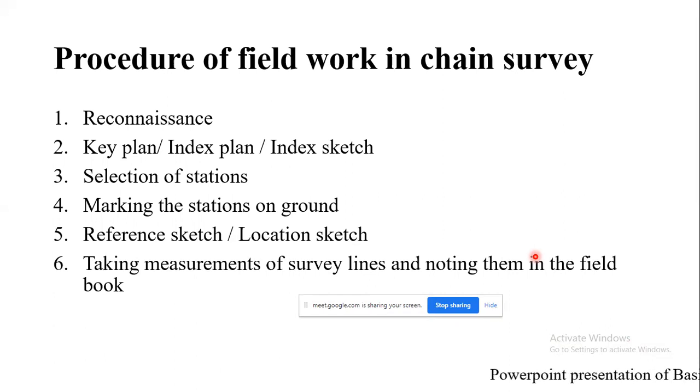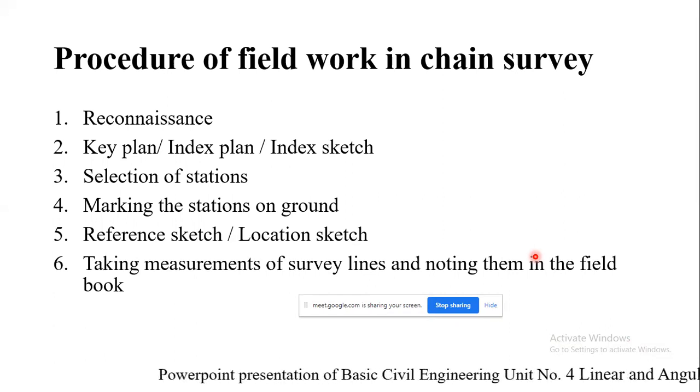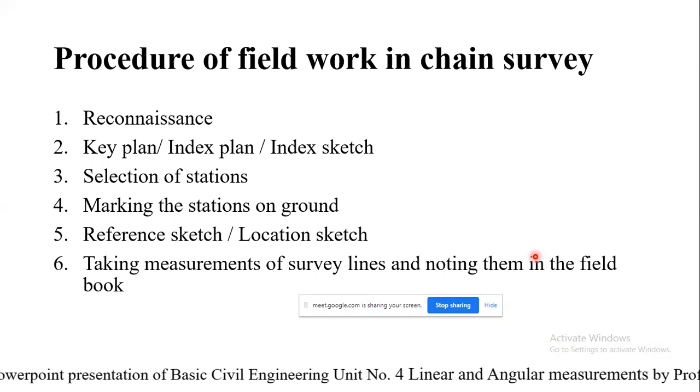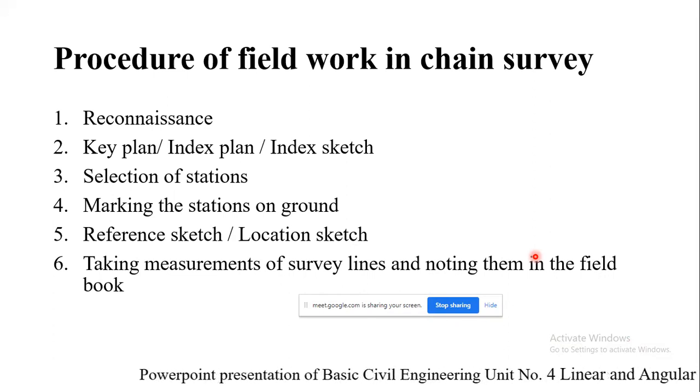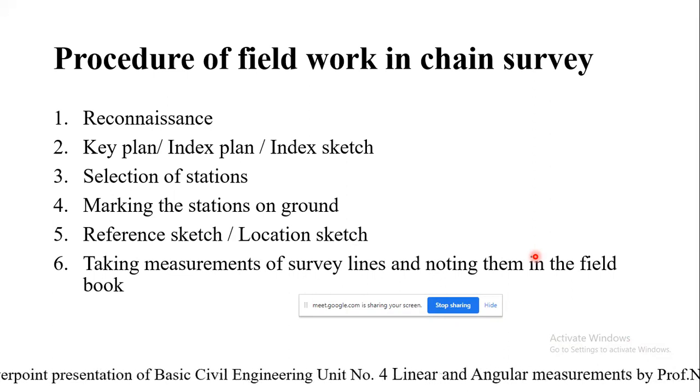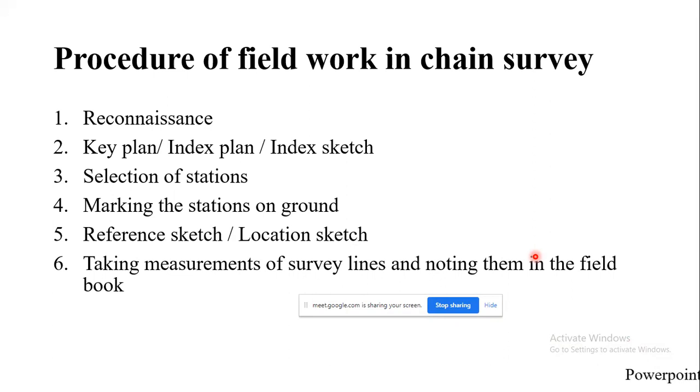Then whatever is the distance of the survey line that has been ranged, chained, then offsets of the field work, are marked in the field book. You will have a field book in which you write down the field work. So this is the procedure to be followed in the field work while conducting the survey.